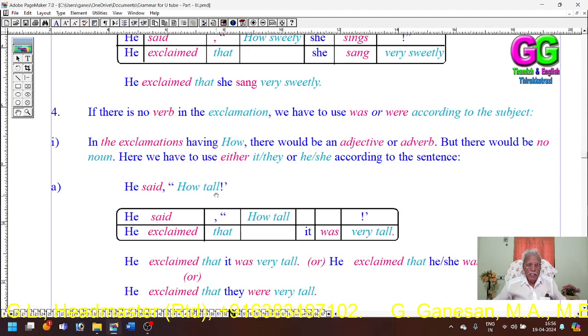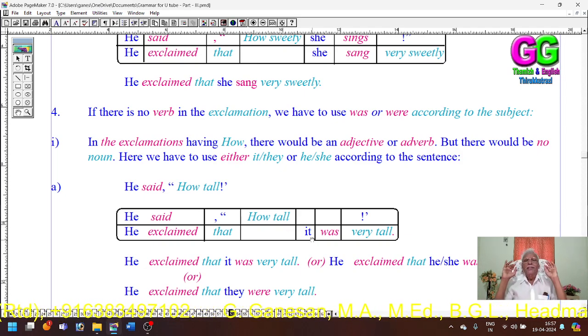Here he said, "How tall?" Here, how tall is an adjective. There is no noun. So, he exclaimed, conjunction that, and how tall becomes very tall. We have placed it after. Then we have to use the subject. If I have taken it as a tree, I have used it.